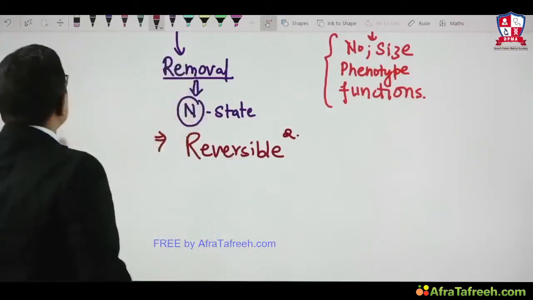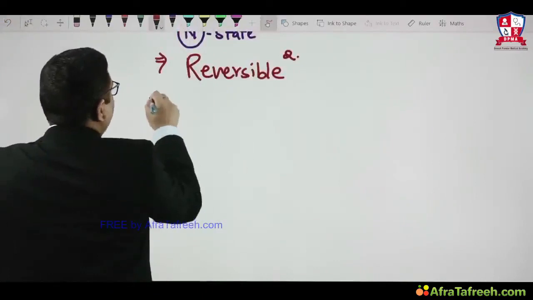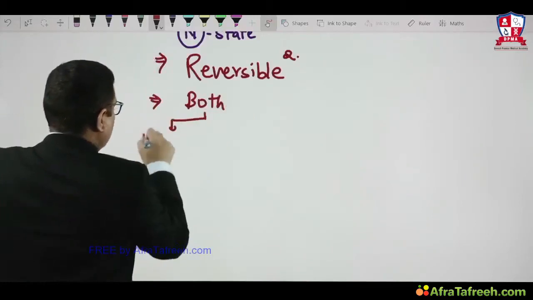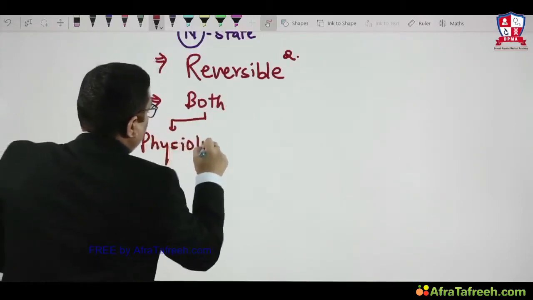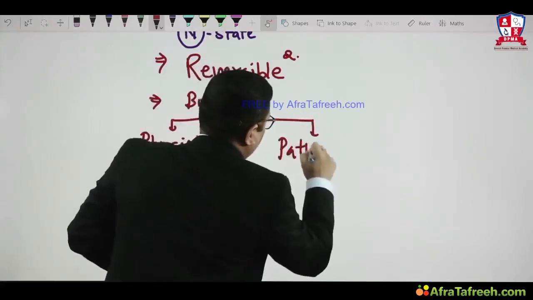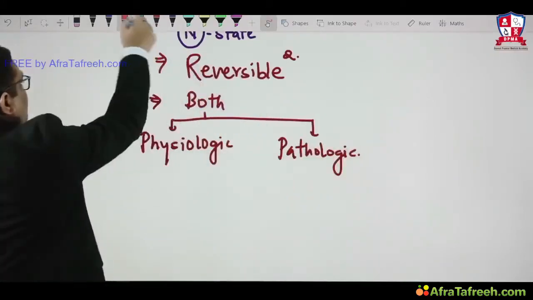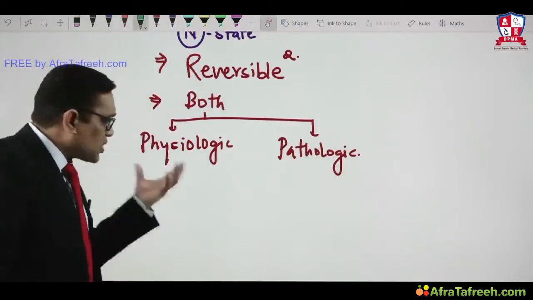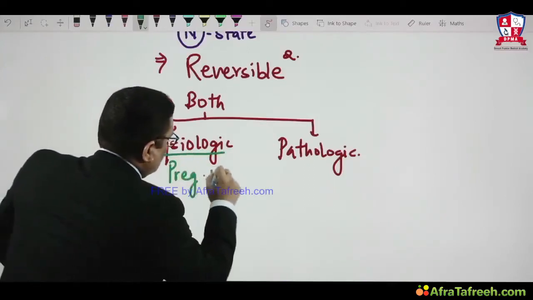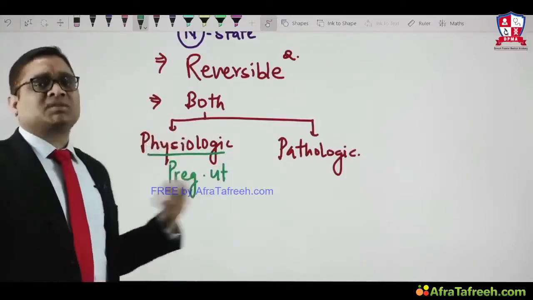This point is also very important to understand. Cellular adaptations are both physiologic and pathologic. For example, if you talk about the physiologic, we can take the example of the pregnant uterus. What are the changes we are seeing in the pregnant uterus? Hypertrophy, hyperplasia. That is an example of physiologic cellular adaptation.